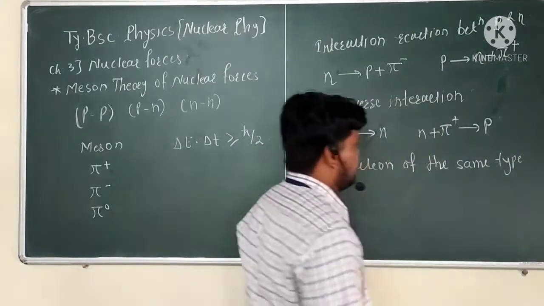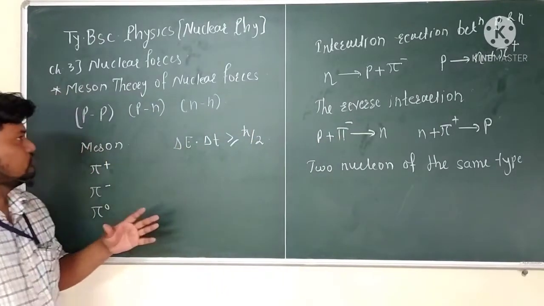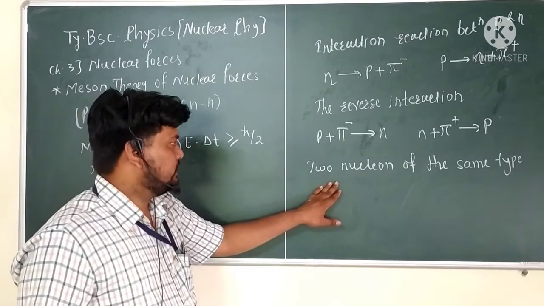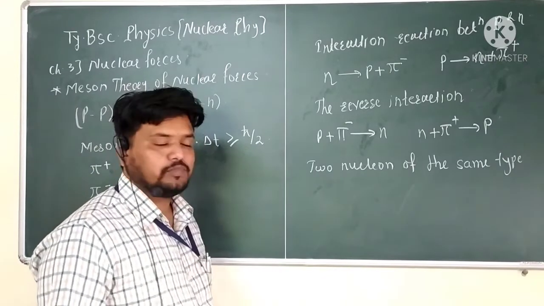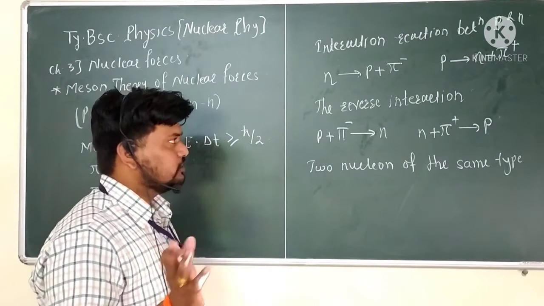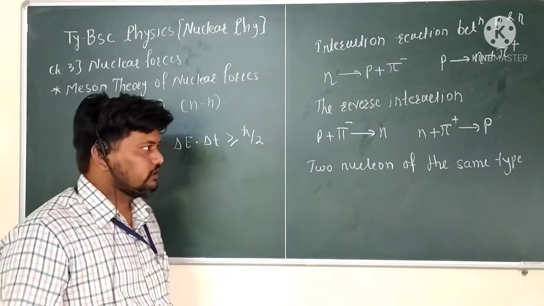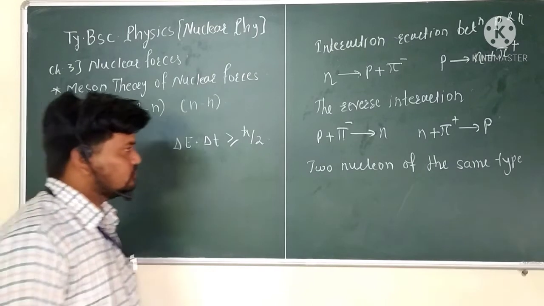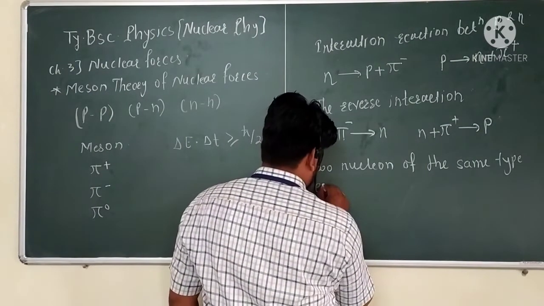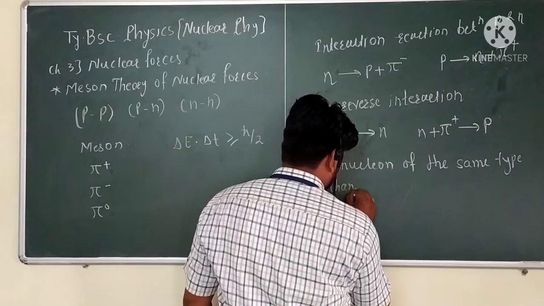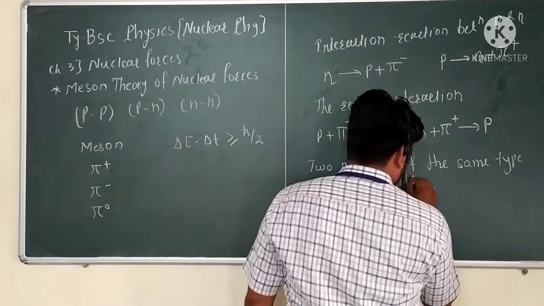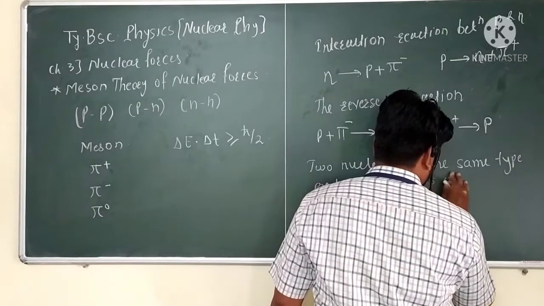So the first type we have already seen, that is the interaction reaction between proton and neutron. In this third type, we want to see that the two nucleons are of the same type, so that is considered as the reaction between proton and proton, and neutron and neutron. And in this reaction, the exchange particle present is the pi naught.